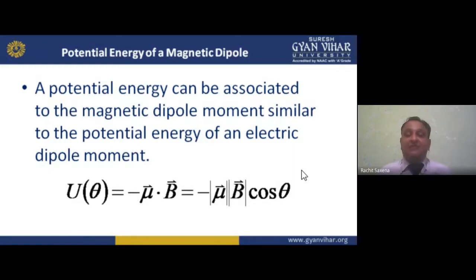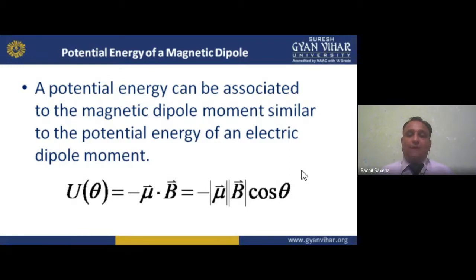If I cut the magnet into two pieces, each piece of the magnet behaves like a magnetic dipole, north and south, and the other piece is also behaving like a magnet having north and south pole. So I hope you understand about the magnetic dipole.